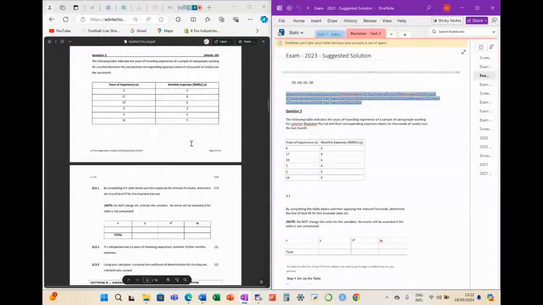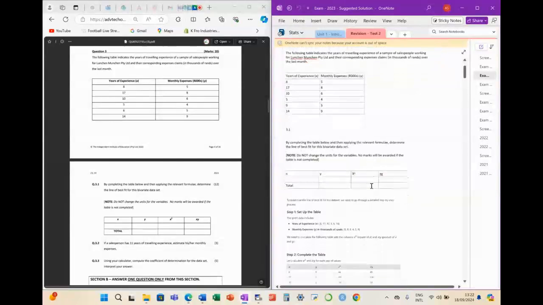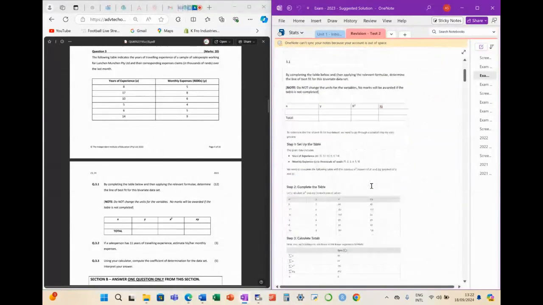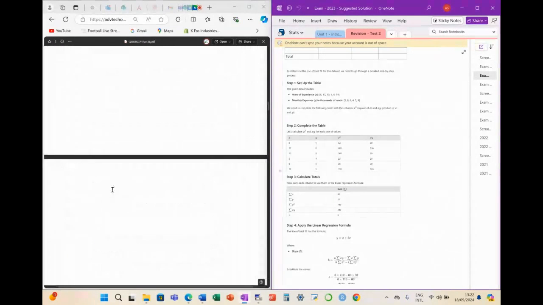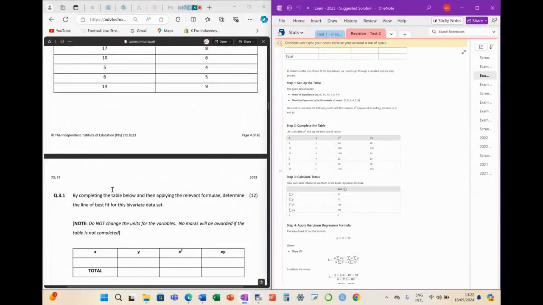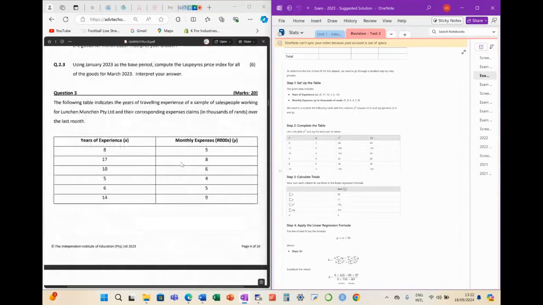Okay, so we're starting here, question 3. What are they asking? They're asking us to do the line of best fit. Question 3.1. Let me zoom in. By completing the table below and then applying the relevant formula, determine the line of best fit for this bivariate data set. Okay, bivariate just means 2 variables.